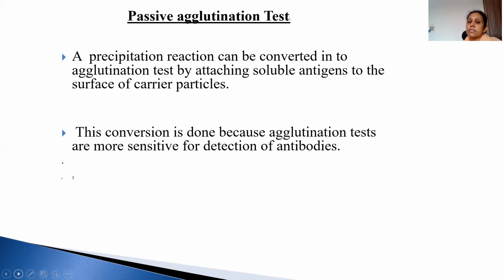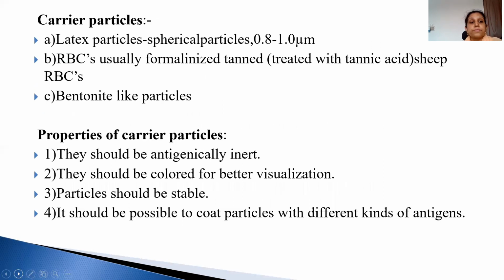This is a precipitation reaction that can be converted into an agglutination test by attaching a soluble antigen to a carrier particle. So we can also convert precipitation to agglutination. Because agglutination is more sensitive, this is better. So what are the carrier particles? One is the latex particle, and you should know about it. They are spherical particles of 0.8 to 1 micrometer, so these are very small.